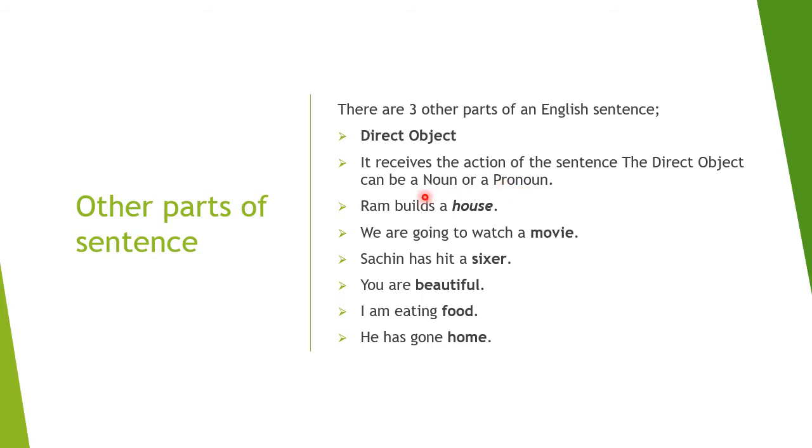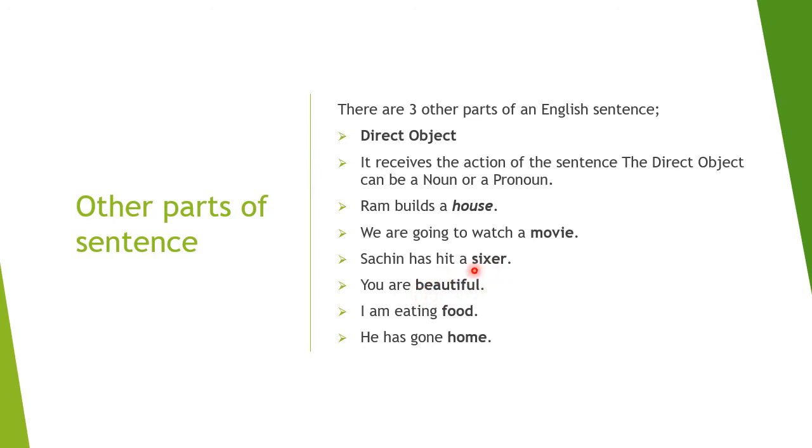So Ram builds a house. What is Ram building? A house. So in this case, the direct object is a house. We are going to watch a movie. What are we going to watch? A movie. So movie is the direct object. Sachin has hit a sixer. What has Sachin hit? A sixer.